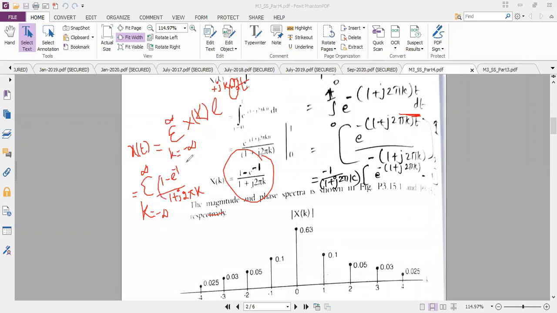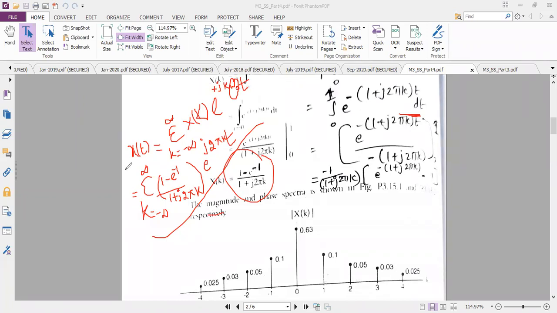So I will just close this bracket. It is e power j 2 pi k t. Okay, is it right? Yes, ma'am. Okay, so we will just complete up to this.